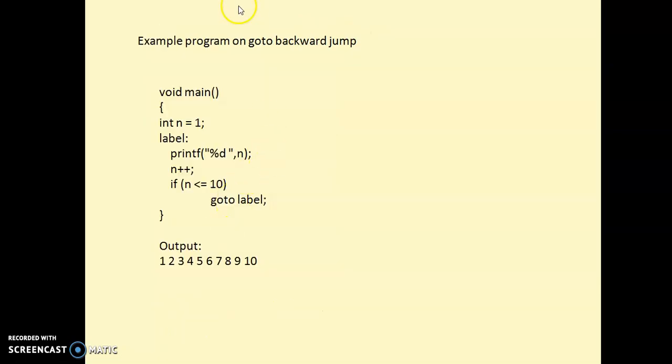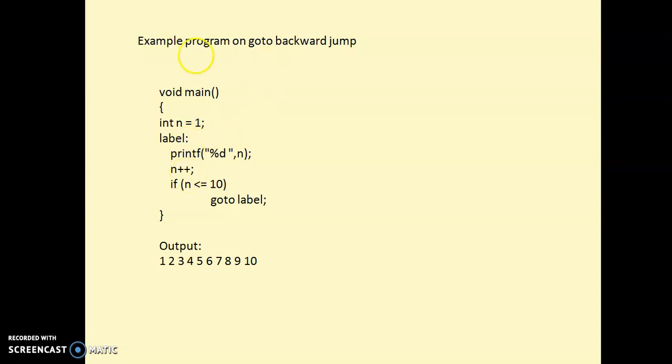Next, backward jump in goto. In backward jump, first the statements come, and then the goto label is present later. Here the n value is 1, and we display that n value under the label. Then n is incremented and it checks whether n is less than or equal to 10. The n value is at present 1, which is less than or equal to 10, so the condition is true, then goto label, and control jumps back to this label.